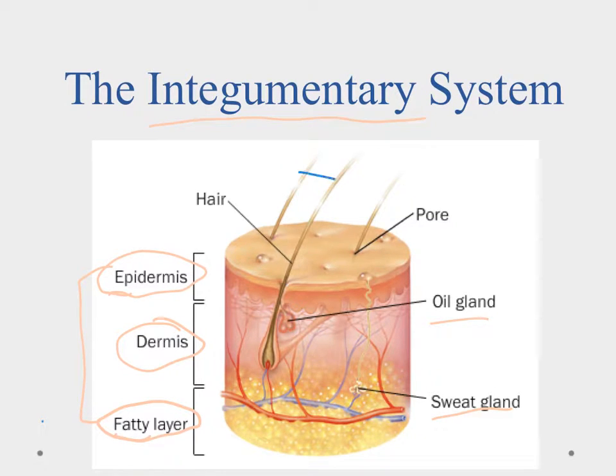pocket of air above. So when it's cold and you get goosebumps and your hair stands up, what it's doing is it's trapping that air, and then we heat up that air and it kind of works like an air blanket to keep us warm. When you get scared and you get goosebumps, again, it's just going to be a little more sensory so you can feel if something touches it.